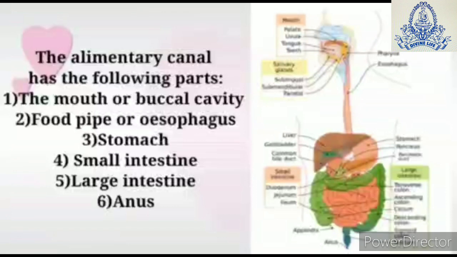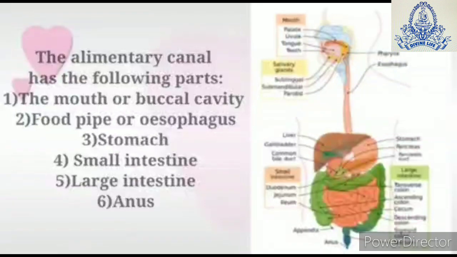From the stomach, it continues to the small intestine, then the large intestine, and finally it ends in the anus, from where the unabsorbed and unused food is ejected out of the body. So this is the overview of the human digestive system. We shall read the human digestive system in detail in part 2.